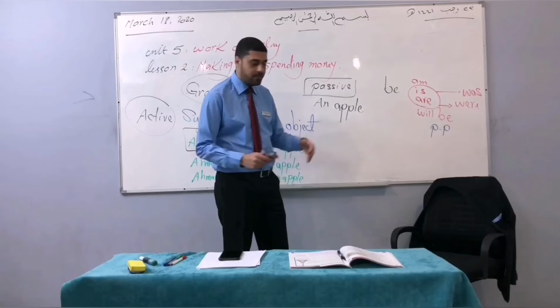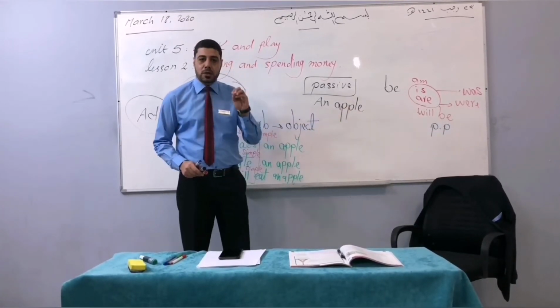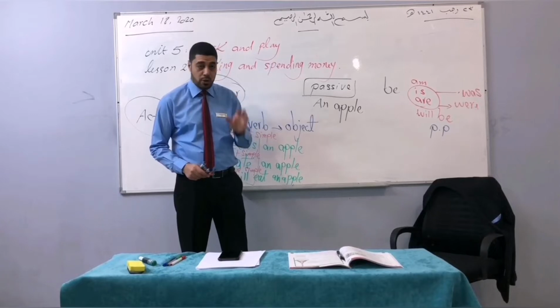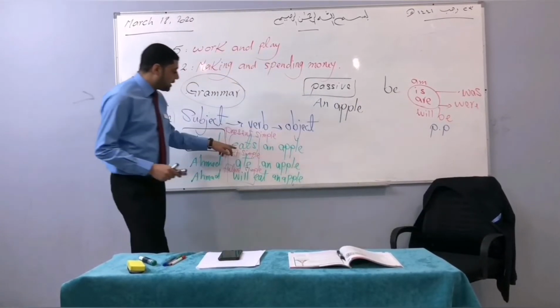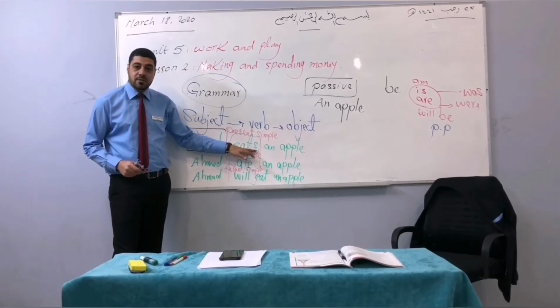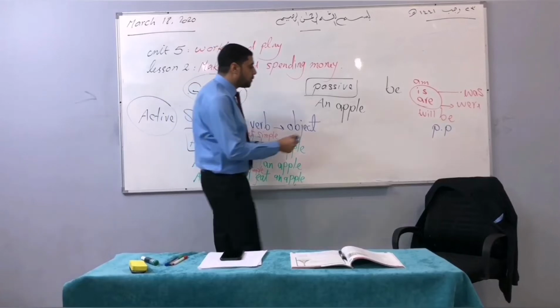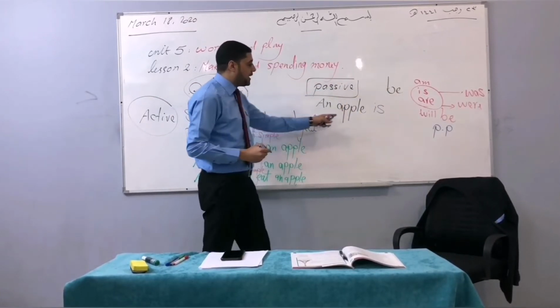And it's easy. So, an apple. An apple is a singular subject. It's not plural. So we are going to use "is" as we are speaking about this sentence, which is in the present simple tense. So first of all, we are going to put "is". So an apple is.